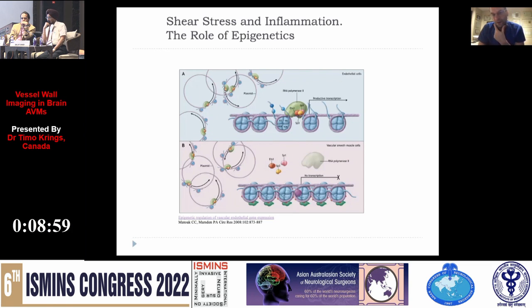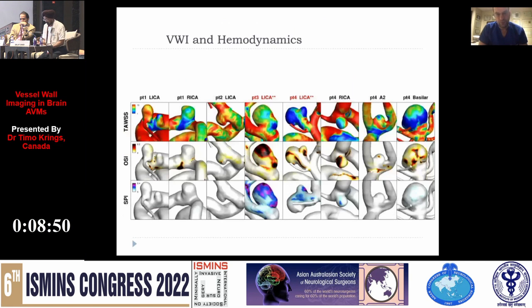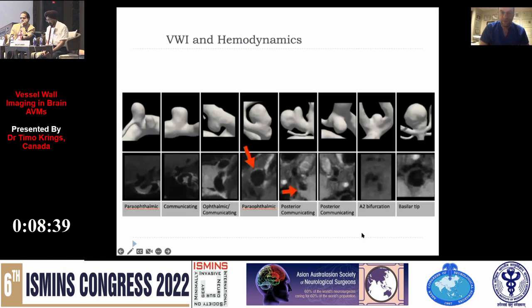And therefore, we can now think about the following interplay between hemodynamics and inflammation. Hemodynamics, especially high shear stress forces, as seen here in these 1, 2, 3, 4 aneurysms, can cause pro-inflammatory reactions within the wall that will then lead to enhancement in those aneurysms that demonstrated these high shear stress forces, as compared to those aneurysms that didn't have high shear stress forces.